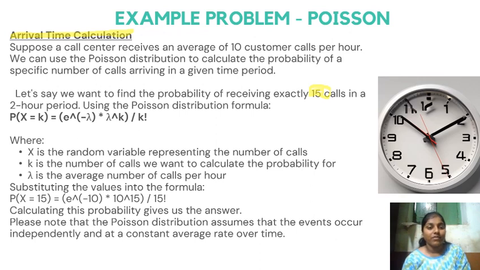So here is the formula for Poisson distribution. You can note that down, and the terms are given according to the problem statement: X is the random variable, k is the number of calls we want to calculate the probability for, and lambda is the average calls per hour. By substituting these values, you can calculate that; this is for you guys. Please note that the Poisson distribution assumes events occur independently at a constant average rate over time. It is an important note, guys, you all need to remember that.